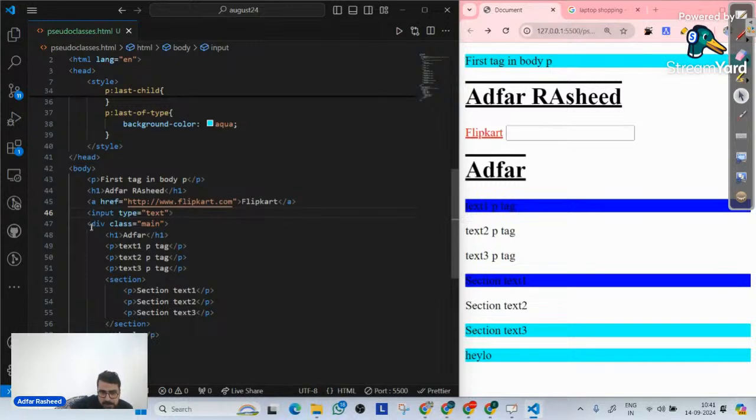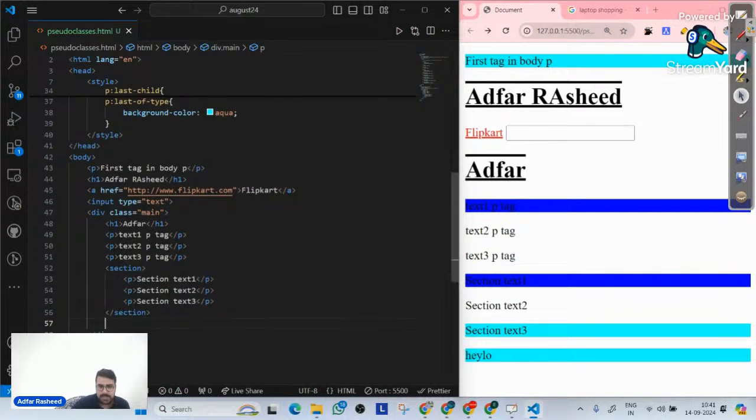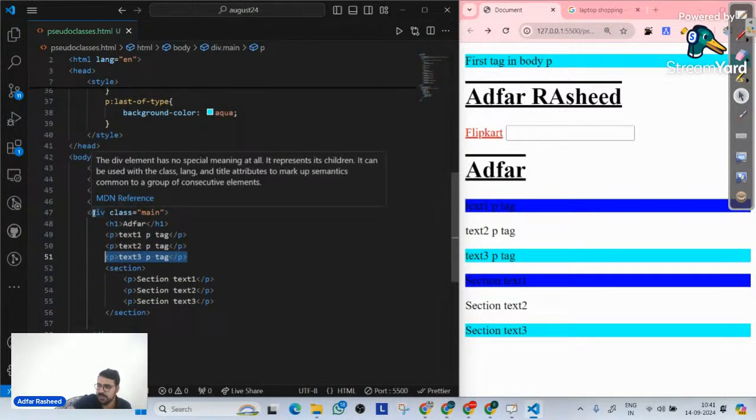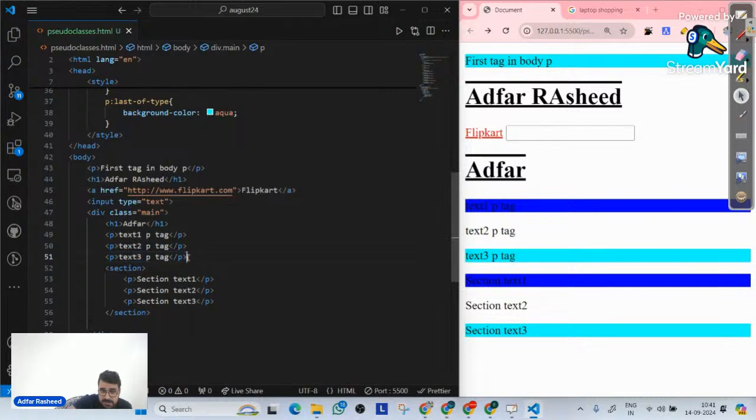So in this particular div, there's a last child P tag, right? But can I say this is the last of type of P tag inside this div? Yes or no? This is not the last child. This P tag is not the last child P tag inside the div, but this is the last of type P tag inside the div, right? So that's why it's getting implemented here. So text3 P tag. That's what last of type actually means.